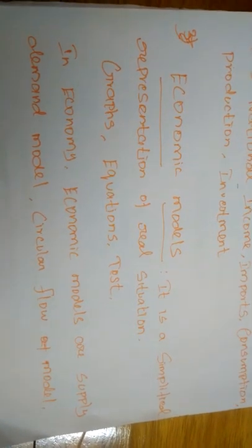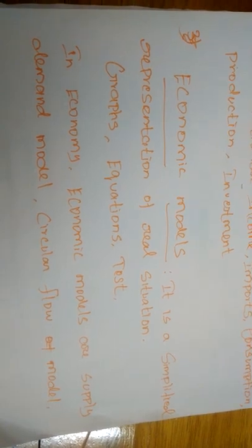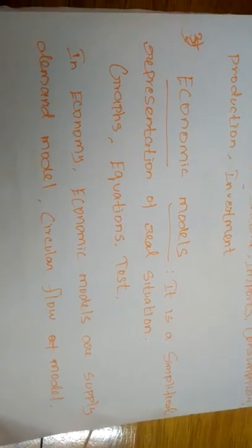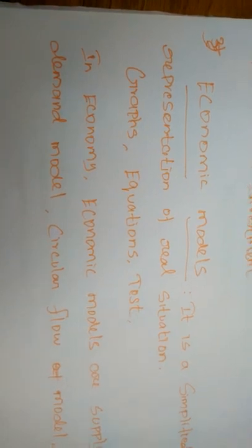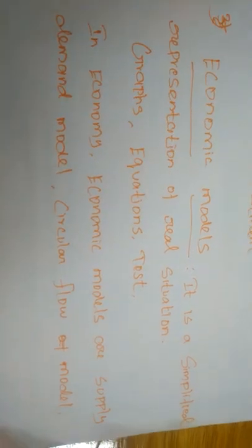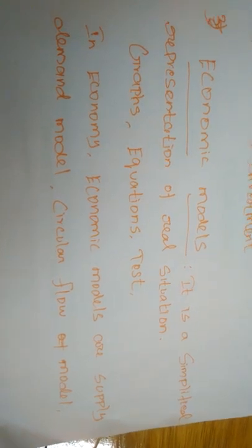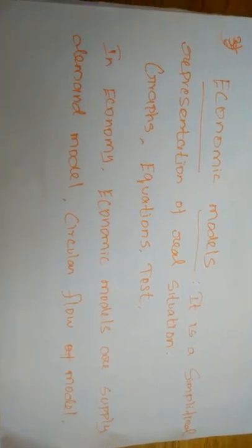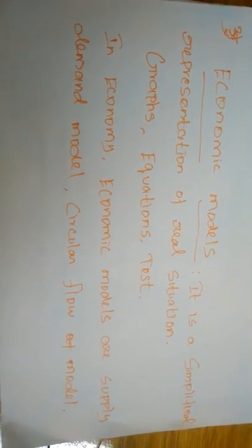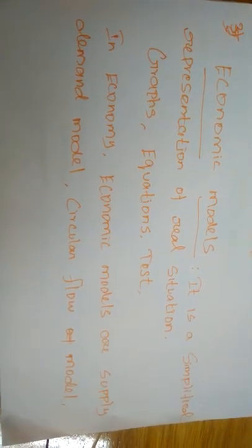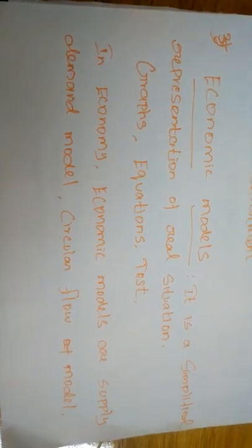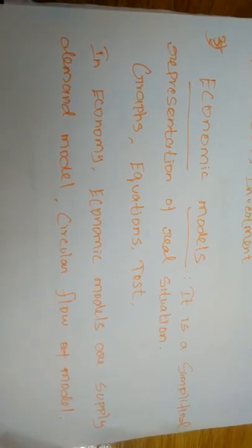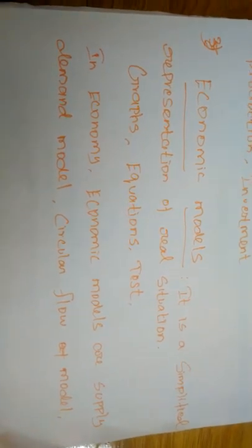The two sector model is for a simple economy with households and firms. The two sector model explains how the income and factors of production move between the two sectors, the firms and households. How the goods and services, income and factors of production move from the firms to households and households to firms. In this way, how income is created is explained by the two sector model.